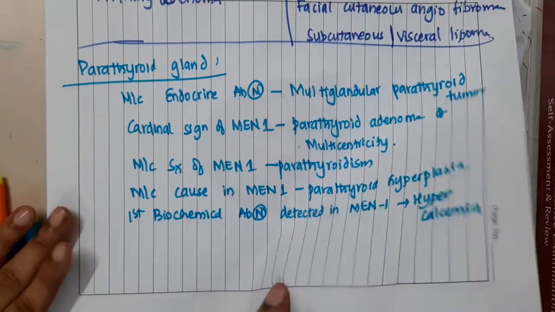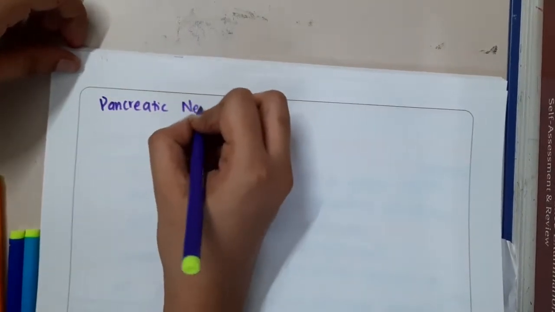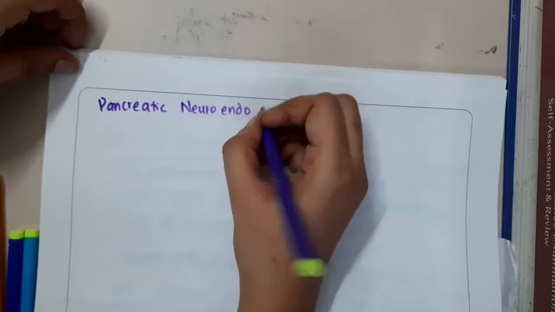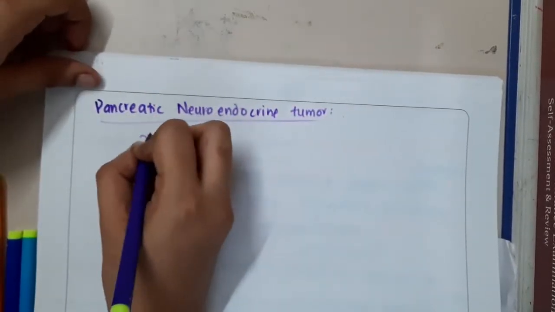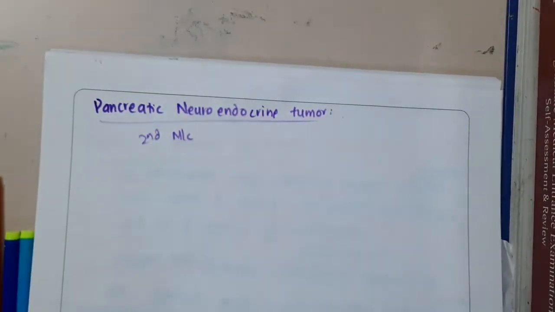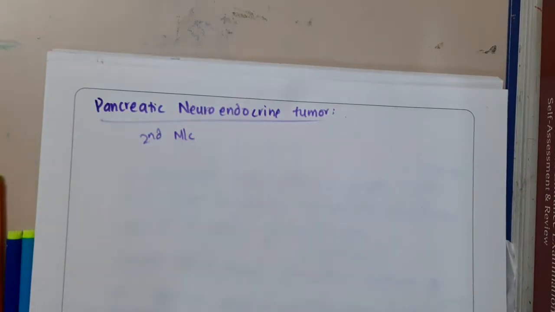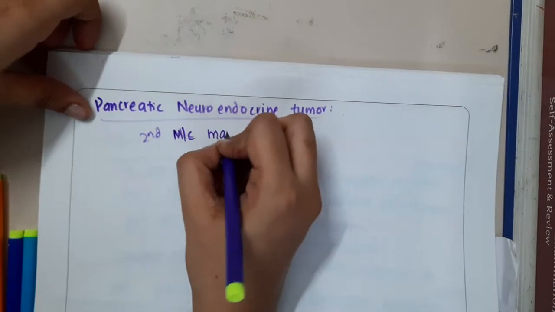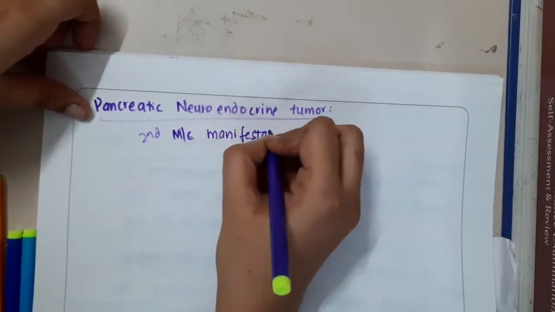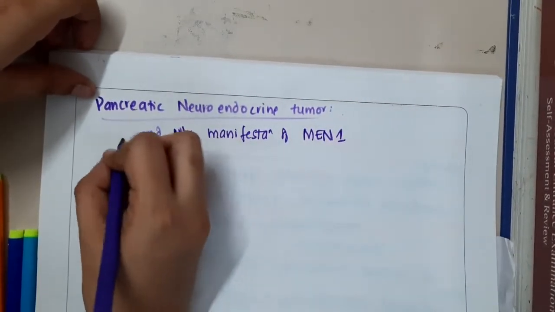Then pancreatic neuroendocrine tumors. The next important thing is pancreatic neuroendocrine tumors. They are the second most common manifestation of MEN 1.